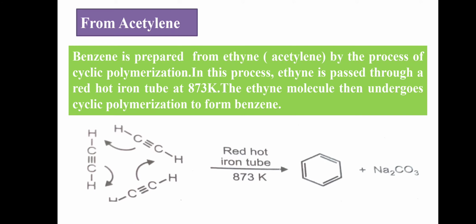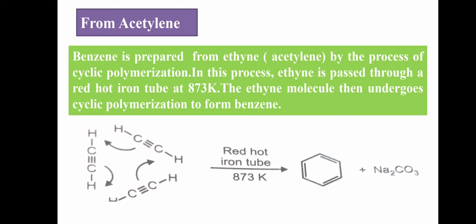In this process, the ethyne is passed over a red hot iron tube at 873 Kelvin, and the ethyne molecules undergo cyclic polymerization to form benzene.